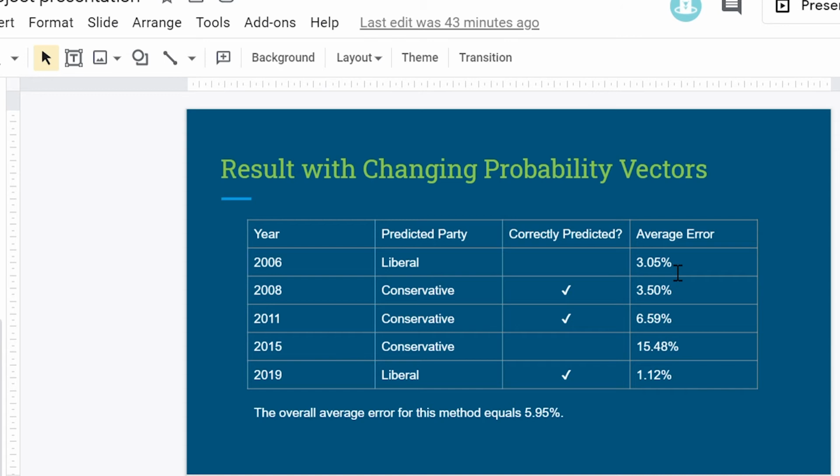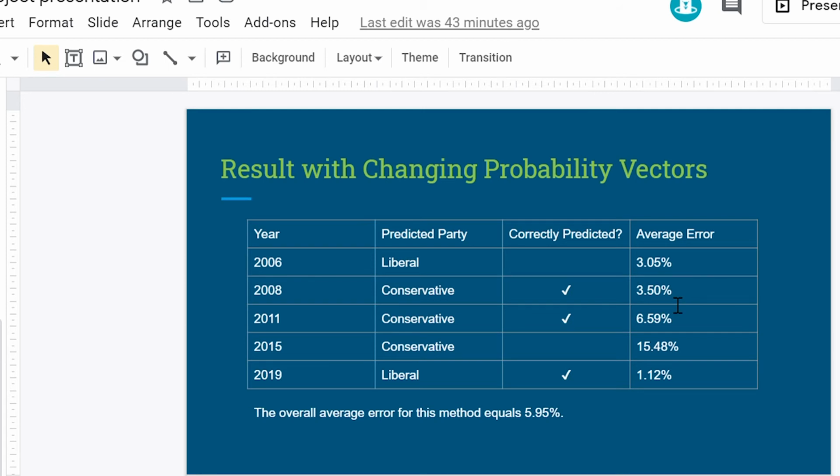The result is subtracted from the original data set, and then we put it in a root and divide it by 3 because we have 3 parties. Okay, so for 2008, we have the Conservative Party here, which is correctly predicted, and the average error